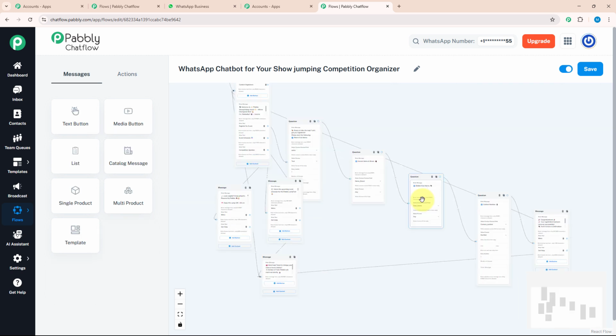So with that, I have filled all the desired information that would be needed to run a chat flow for show jumping competition business. After that, don't forget to save your flow. As you can see, I got a message that flow updated successfully. That means my flow is ready to run in real time.